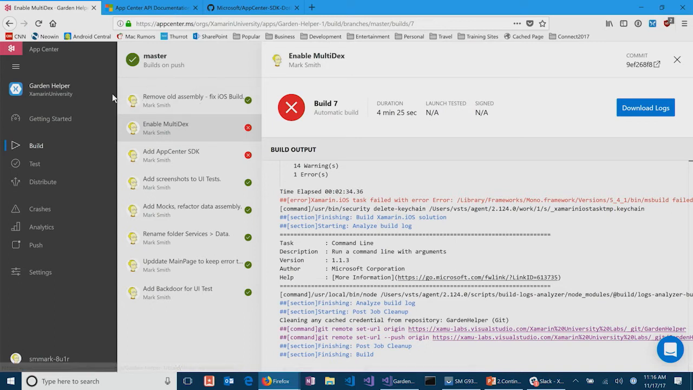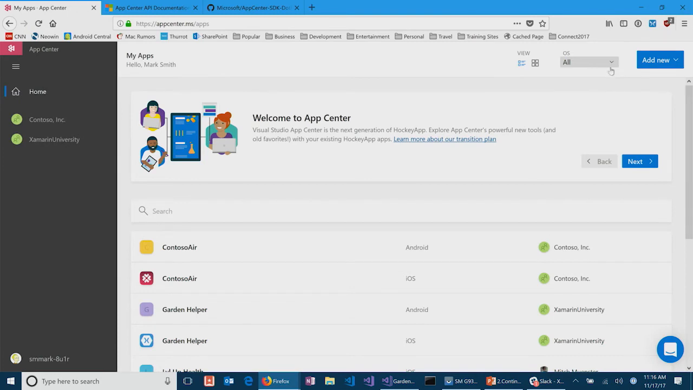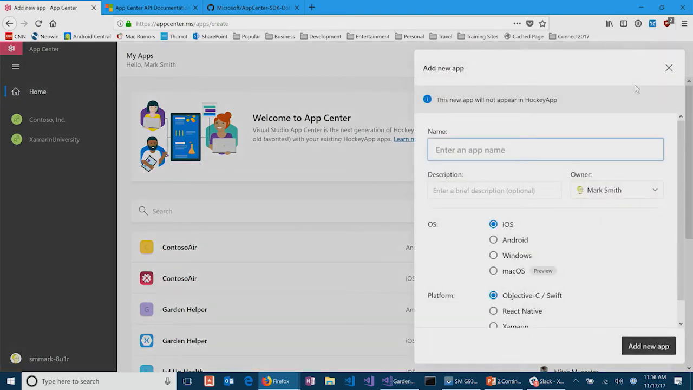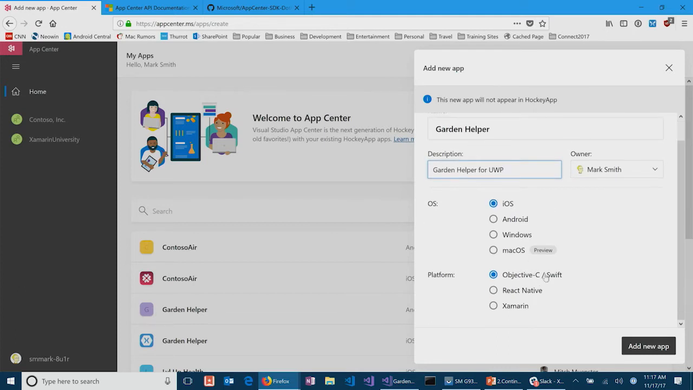And the cool thing is this build is pretty easy to set up. So if I back up here, I'm just going to go ahead and add a new app. And you can add new organizations as well. We'll call this Garden Helper, but we'll do Garden Helper for UWP. This is interesting because Garden Helper is a Xamarin Forms application, correct? It is. Yeah. But notice that here I've got my description, my name, and then I get to choose my operating system and my platform.